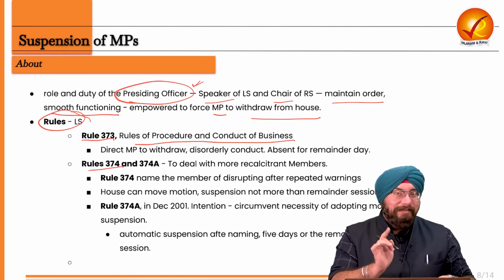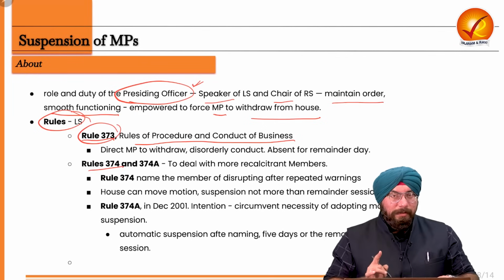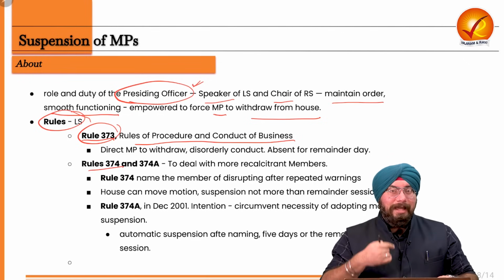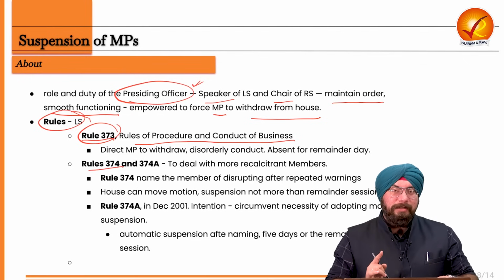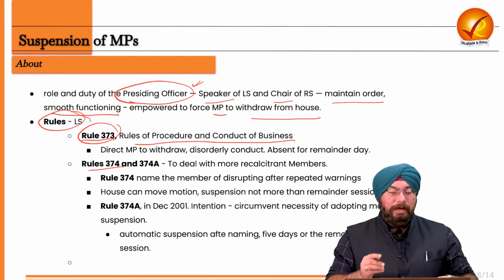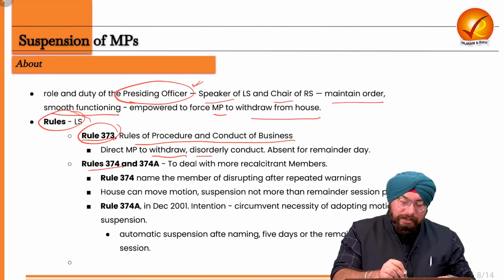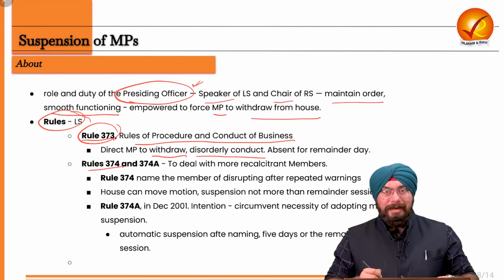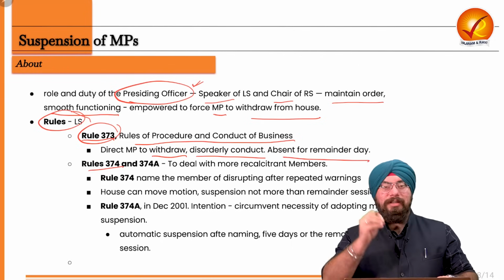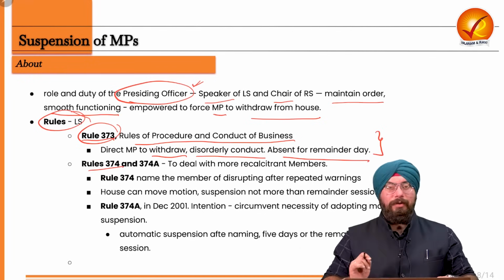Now Rule 373 talks about the presiding officer directing the Members of Parliament to withdraw from the house if they are engaged in disorderly conduct, and they have to remain absent for the remainder of the day. So it is based on suspension for that particular day.